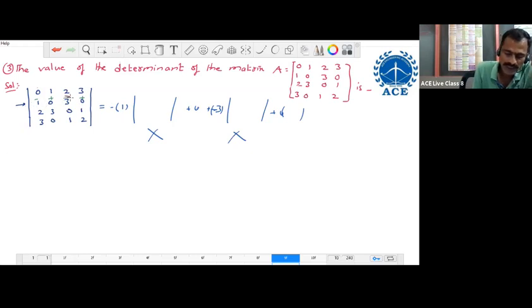Let us make this element 0 only, so that we get the 3 zeros, and then we write directly the value of this by using only one third order determinant. If we have 3 zeros, directly expand. If we have only 2 zeros, then try to make the other element 0 so that we get 3 zeros only.